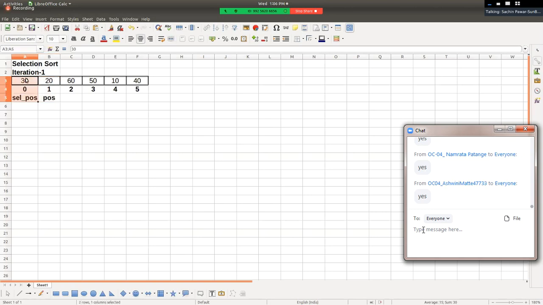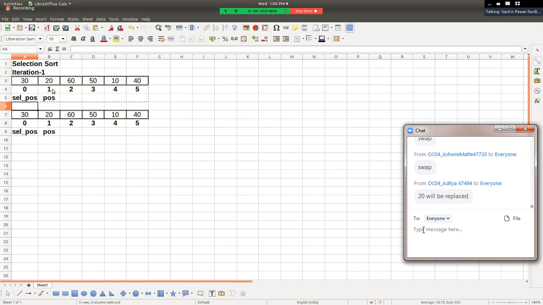और यहाँ पे क्या होगा? दोनों का swapping होगा. If element at selected position is greater than element at another position, then swapping takes place. तो यहाँ पे क्या होगा? Swapping होगा. Replace नहीं, swapping. Right? So 20 and 30 get swapped. Right? So selected position will remain fixed. Position plus plus. ये fix रहेगा first iteration के लिए.